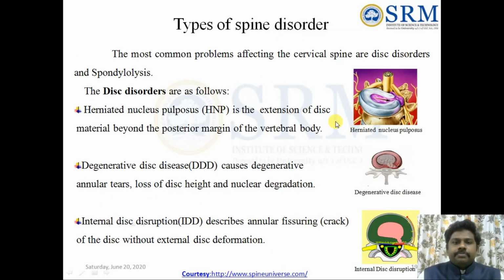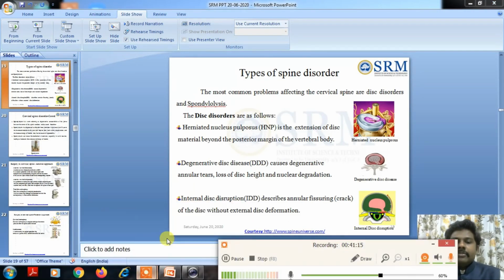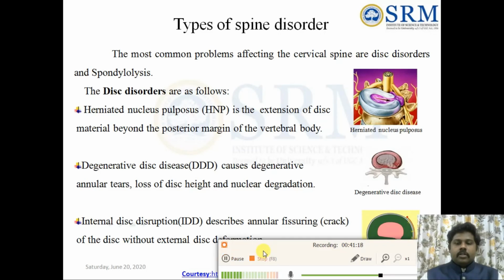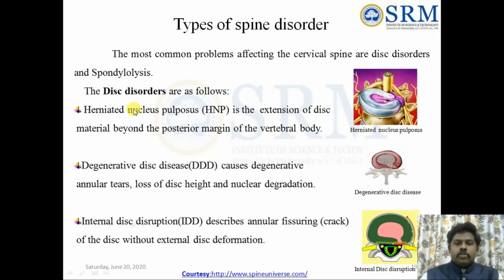Now, types of spinal disorders. What are the different types of disorders? If you are seeing here, we can see the different types of disorders. Now, the most common problems affecting the spine: this is the disc degeneration which I showed you before.